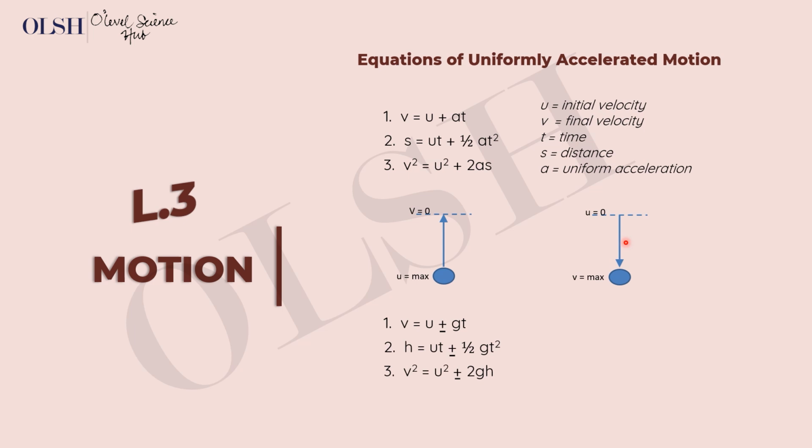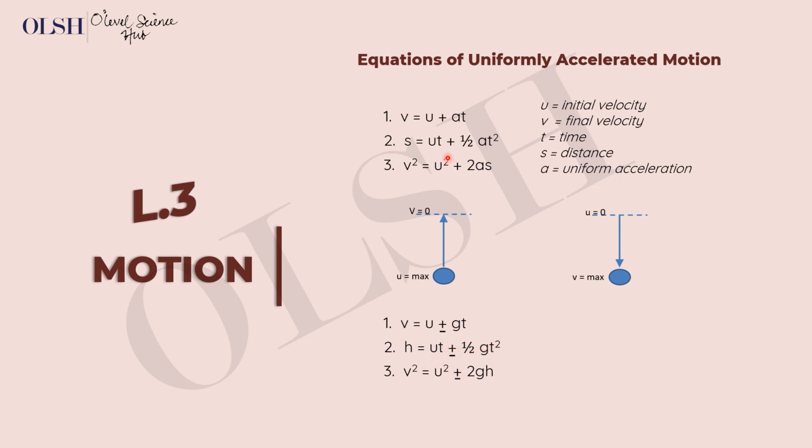When we need to solve problems based on gravity, we change the formulas like this. Our v stays the same, which is final velocity. Our u stays the same, initial velocity, but our acceleration will be different. Because the acceleration we're considering is now the acceleration due to gravity, we change acceleration to g. Same thing with the second equation.